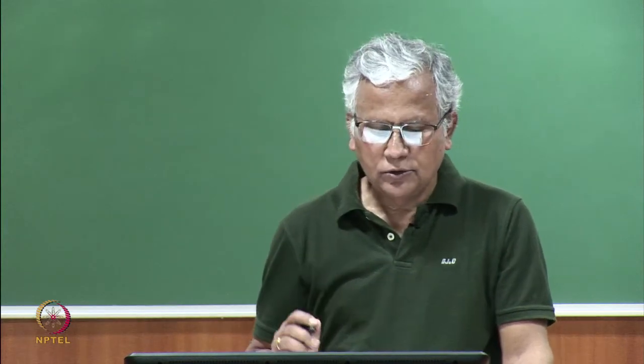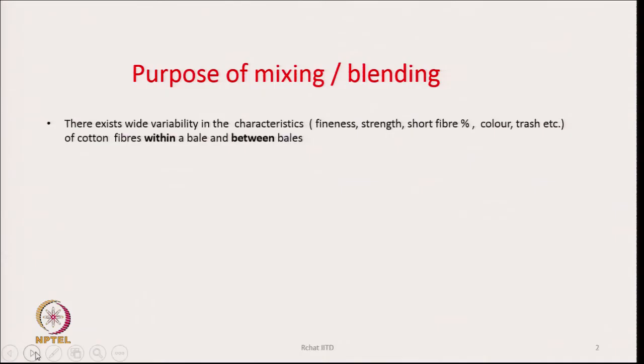There exists wide variability in the characteristics of cotton fibers within a bale and between bales also. These different characteristics basically mean fineness of the fiber, strength, short fiber percentage, color, trash percentage, maturity. These are different parameters which define the quality of a cotton fiber. These parameters vary within a bale and also between bales.